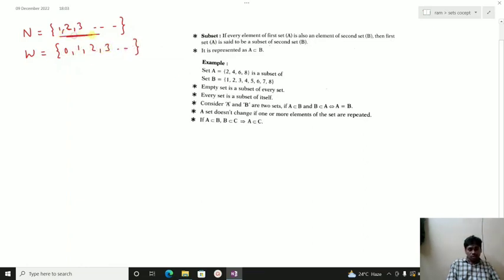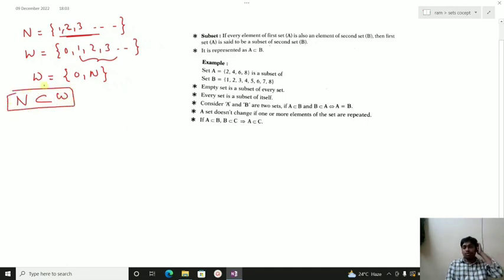So all these numbers are included in the whole numbers. If one set is totally present in another set, then that set is called a subset of it. That is, natural numbers are a subset of whole numbers.